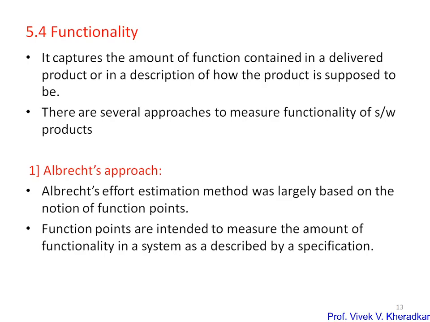Our intuitive notion of functionality tells us that if program P is an implementation of specification S, then P and S should have the same functionality. Because once the program is developed from the specification, we expect the same functionality to be produced from the program as in the specification. So there are actually three approaches which mainly focus on how to measure the functionality. We'll discuss the first one, the Albrecht approach.